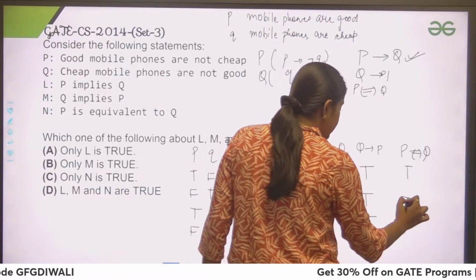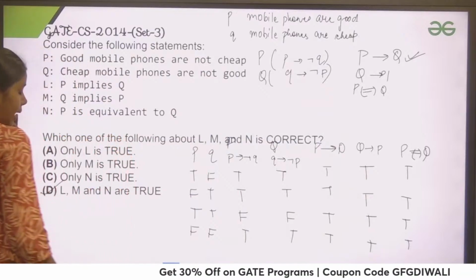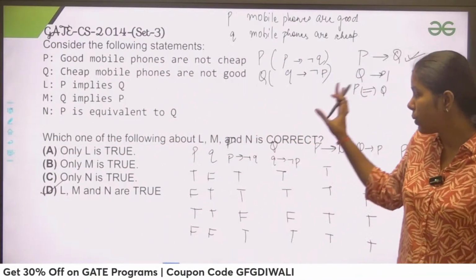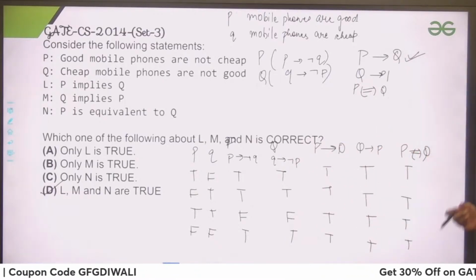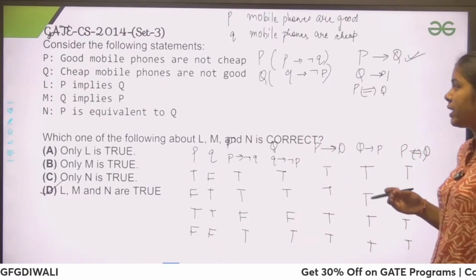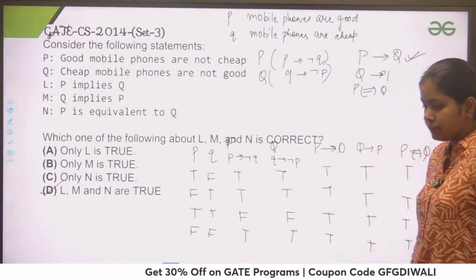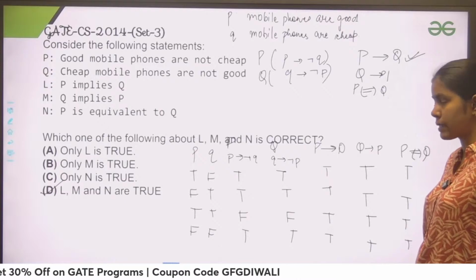Right? So in this case, all statements are true. L, M, and N are true here. The question is a little bit lengthy, but this is a simple question, right? Just let me know, guys, if there is any confusion at all in this. This question is a little bit lengthy, but the concept is easy.